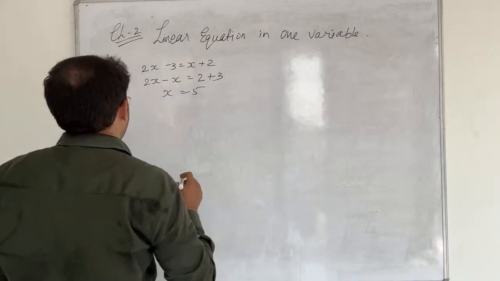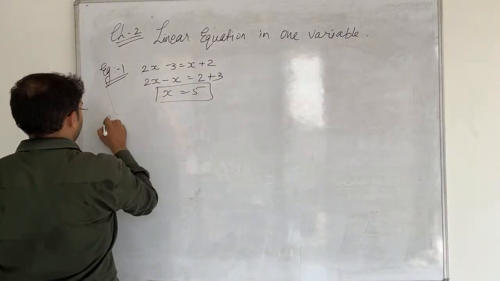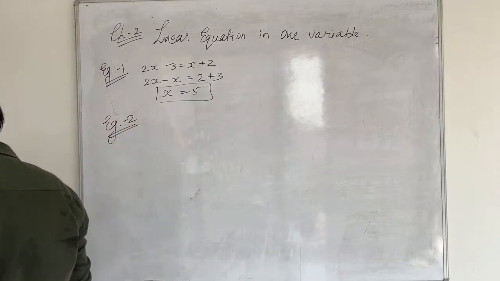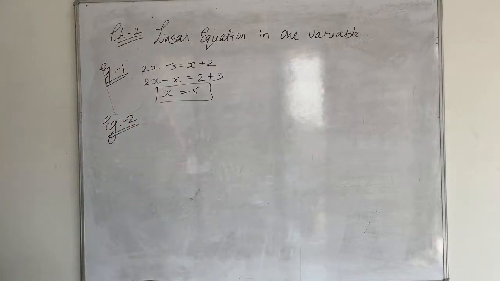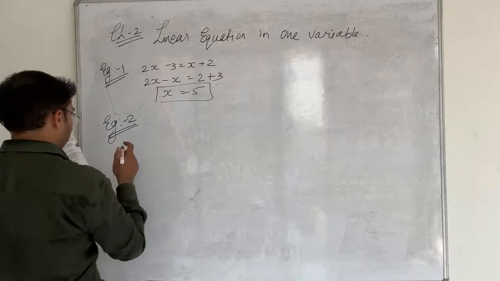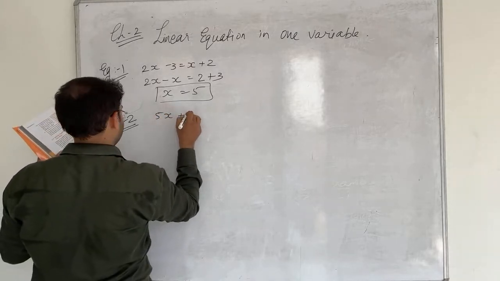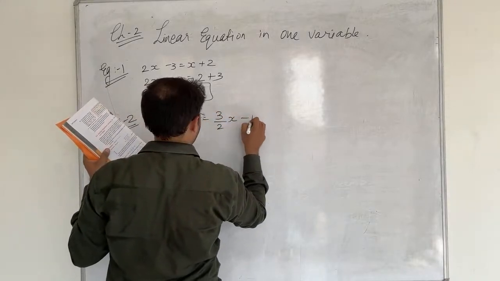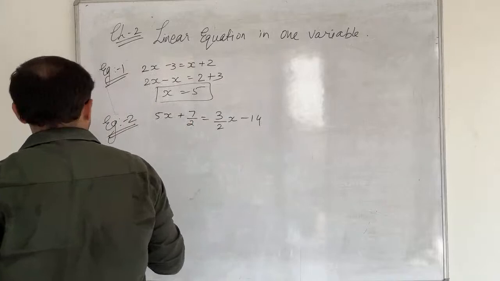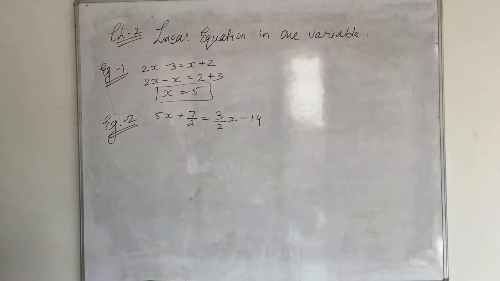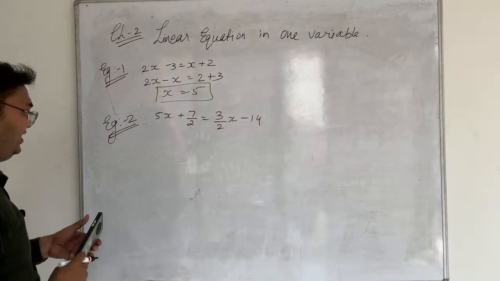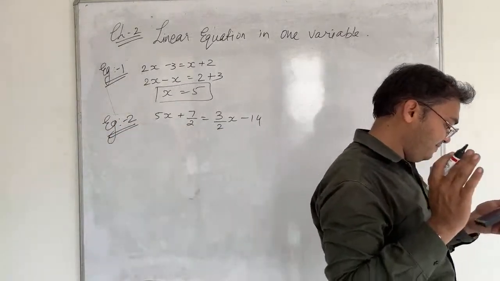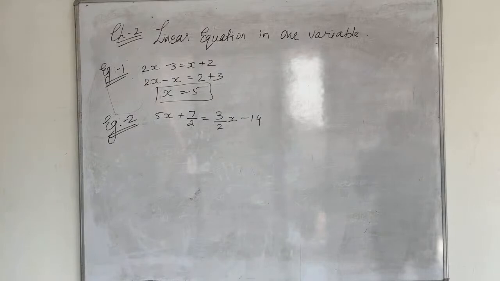Chalo, now in between I will be asking you questions also, so focus over here as well as answer. Let's go with example 2. Example 2 says that 5x plus 7 upon 2 equals to 3 upon 2x minus 14. First tell me how many fractions are there on the left hand side? Quickly answer it.